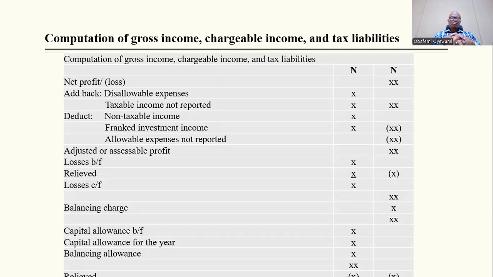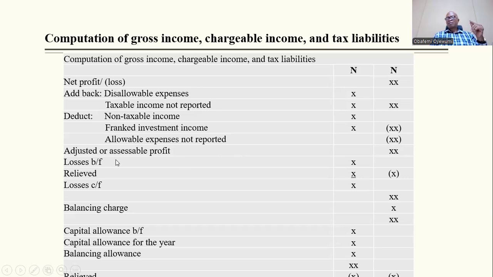So net profit, then you add back all the disallowables, and add back the taxable income not reported. It's possible for some business owners not to actually report some things, but the cost of preparing this gets to be known, and so it must be added. So franked investment income has to be deducted, allowable expenses not reported also have to be deducted, and then you arrive at what's called adjusted and assessed, but we did that before.